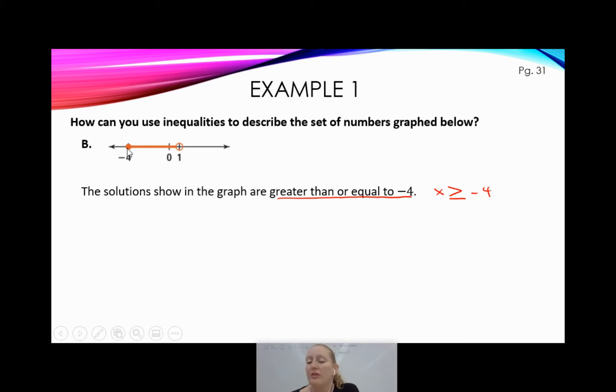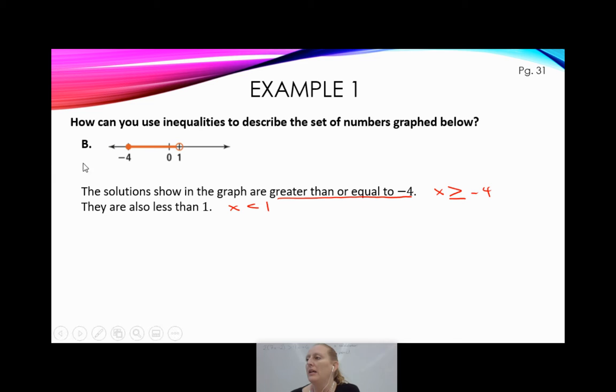But if I ignore the -4 for a moment and I just look at the 1, well, it's an open circle, so it's not equal to. And from the 1, I'm going off to the left, so I would say the solutions are less than 1. So they're also less than 1. So they're greater than or equal to -4, but these numbers are also less than 1, right? So x is less than 1.